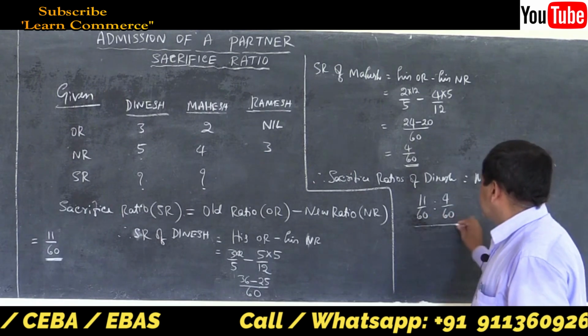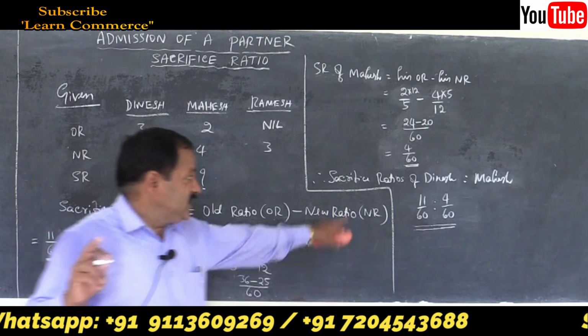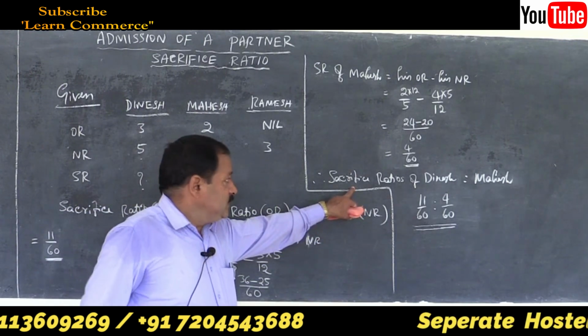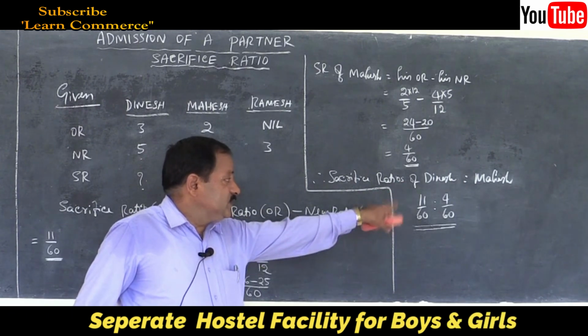This is the final answer. You must write this sentence. If you miss this sentence, you will lose 1 mark. Remember, the sacrifice ratios of Dinesh and Mahesh is 11 by 60 is to 4 by 60.